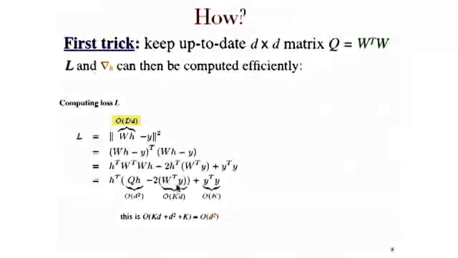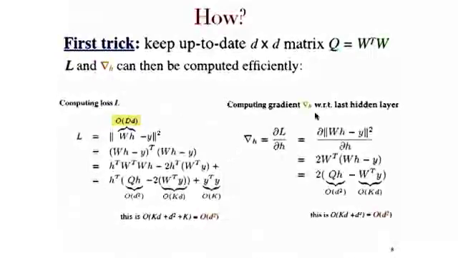And similarly here, we have a W transpose Y, but Y is a sparse vector, so this is an order of K small d operation. Okay? And this is cheap also. So you see what we've done here is we've replaced this very expensive big D times small d operation by these operations that are all small d square. And we can compute the loss without ever computing the output.